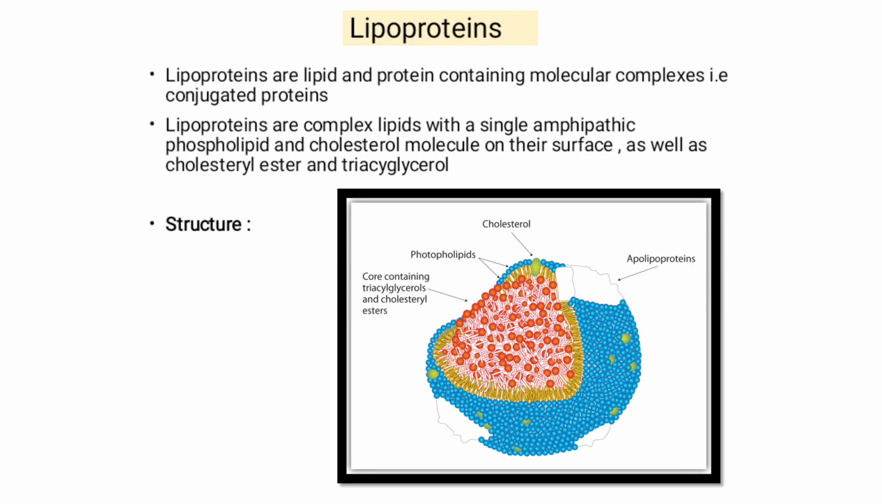Amphipathic: hydrophobic with hydrophilic. If you observe the structure, lipoproteins are complex lipids with a single amphipathic phospholipid and cholesterol molecule on their surface, as well as cholesterol ester and triacylglycerol. These biomolecules are made up of proteins and lipid molecules that allow the fats to pass through the water, both inside and outside the cell.